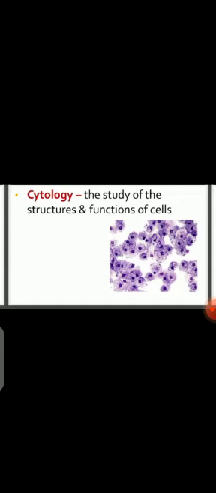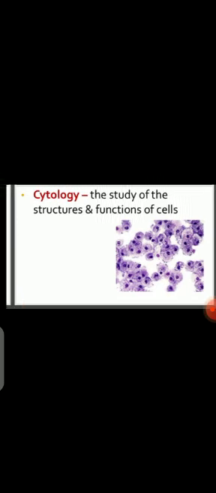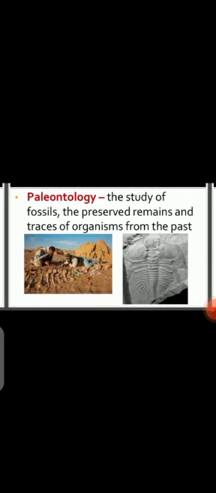Now, cytology or cell biology is the study of structure and function of the cell. What type of structure of a cell is present? For example, you learned in previous classes that the cell wall is there, the cell membrane is there, the nucleus is there, and different types of organelles are present in the cell, and how they function, what their functions and specificities are. So the study of structure and function of the cell is called cytology or cell biology.